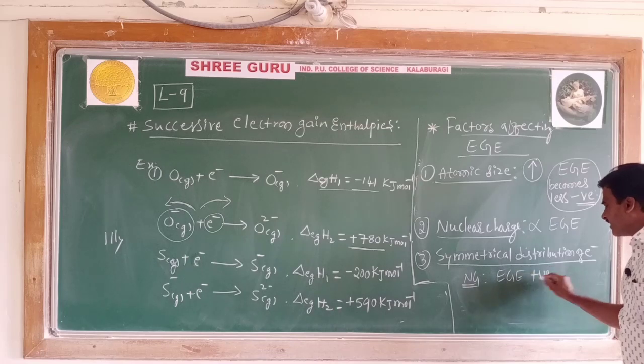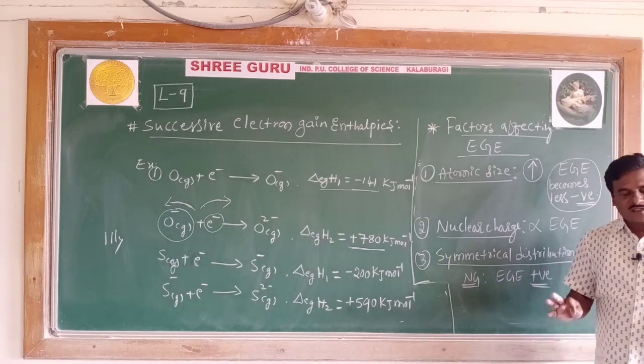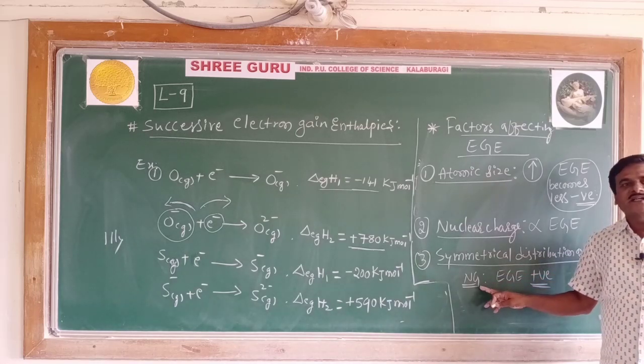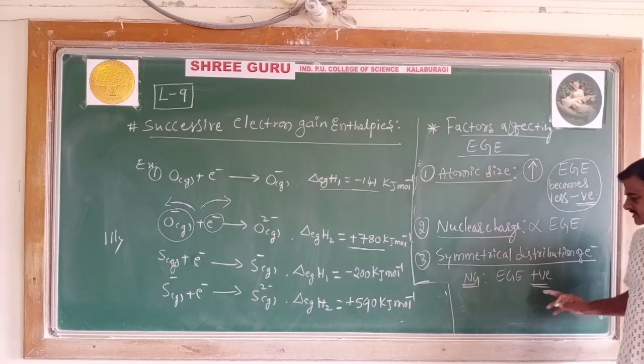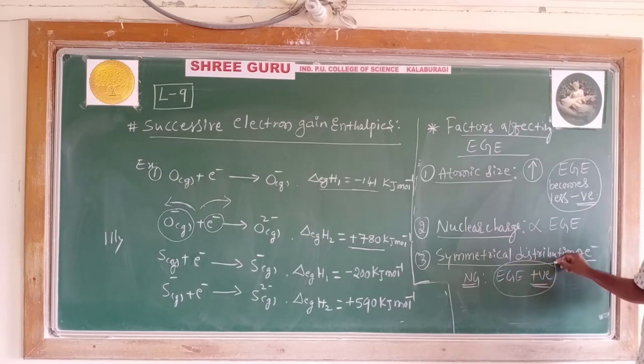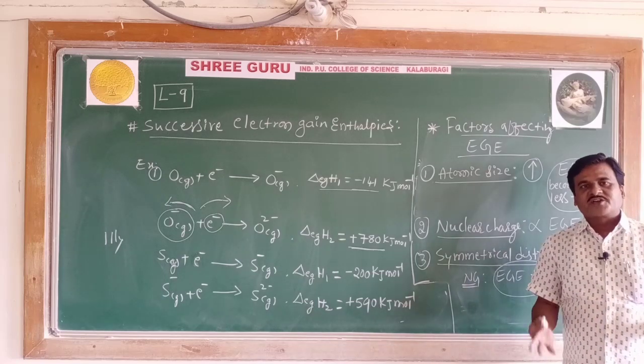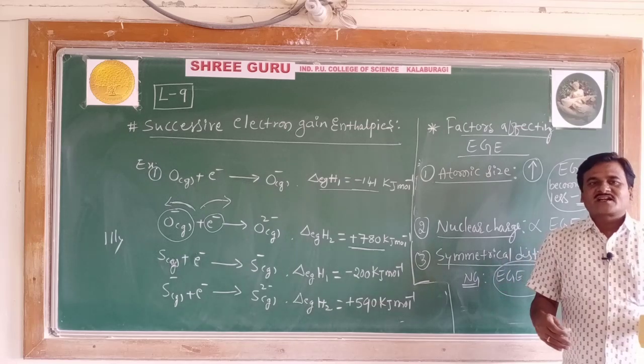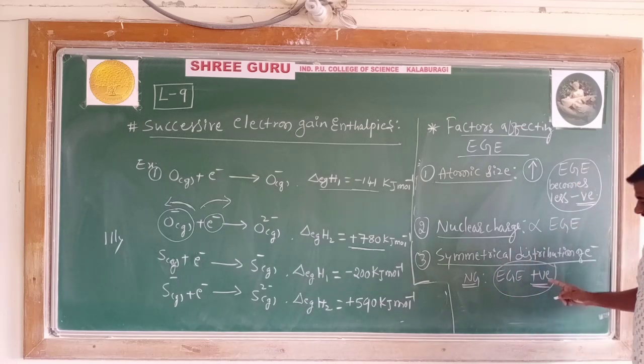You can check in the NCERT textbook, where the electron gain enthalpy of noble gases is a very high positive value. Because of symmetrical distribution of electrons, a half-filled or completely filled orbital, they do not show a tendency to gain an electron. That's why their electron gain enthalpy is always positive.